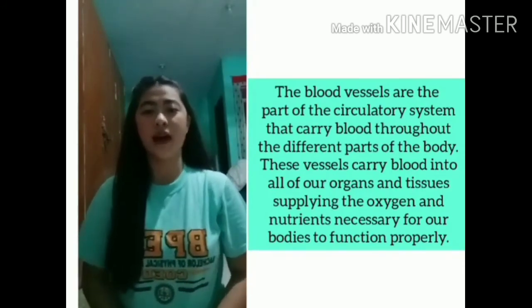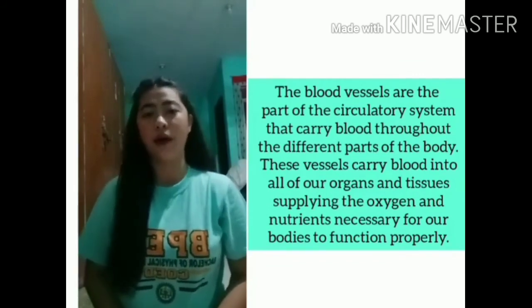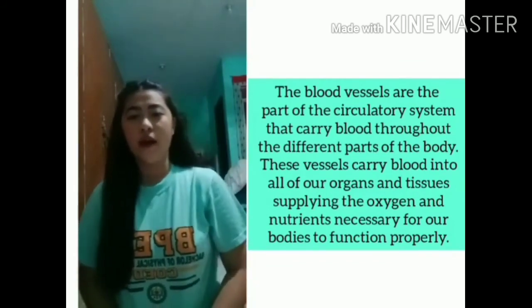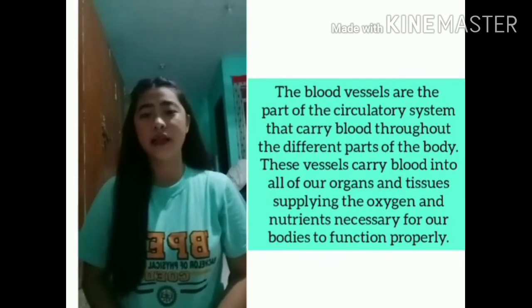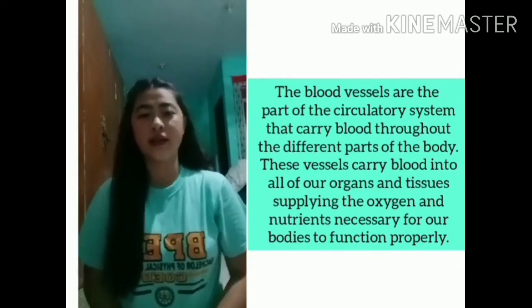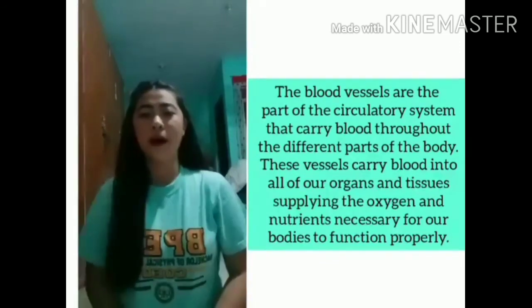These vessels carry blood into all of our organs and tissues, supplying the oxygen and nutrients necessary for our bodies to function properly. Blood vessels are the channels or conduits through which blood is distributed to body tissues.